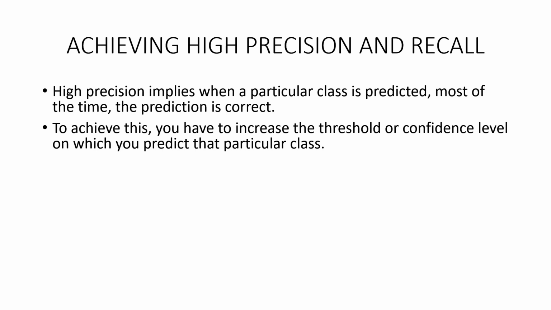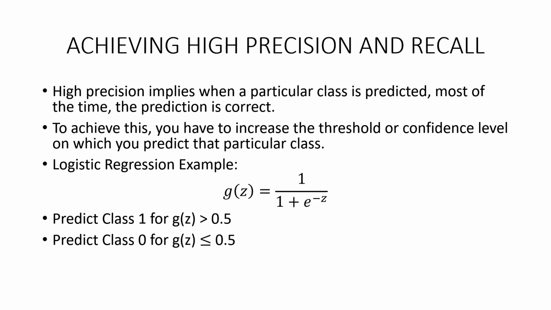High precision implies when a particular class is predicted, most of the time the prediction is correct. And to achieve this, you have to increase the threshold or confidence level on which you predict that particular class. Let's understand this with an example of logistic regression. Suppose you predict class 1 when the output of the sigmoid function is greater than 0.5 and class 0 when it is less than or equal to 0.5.